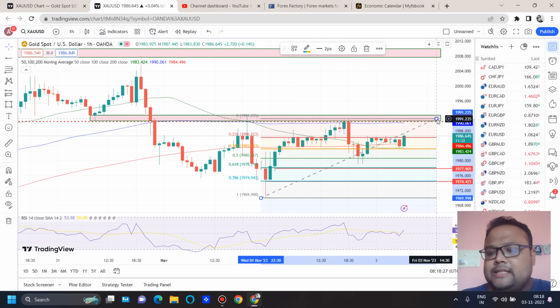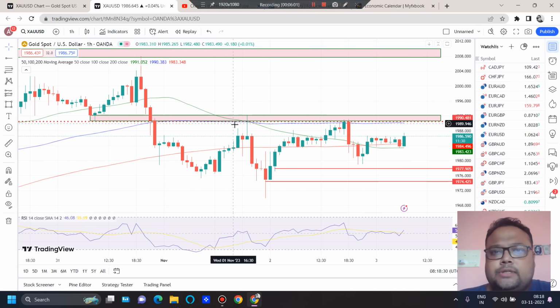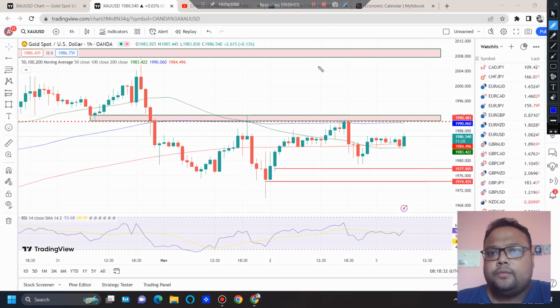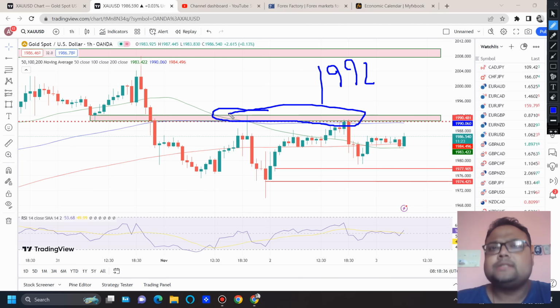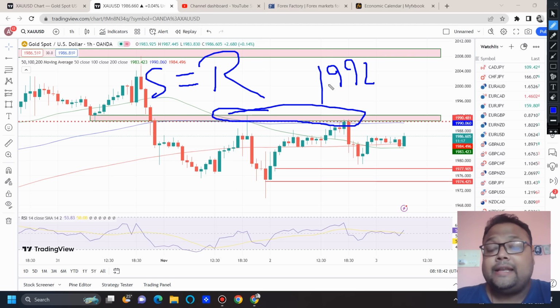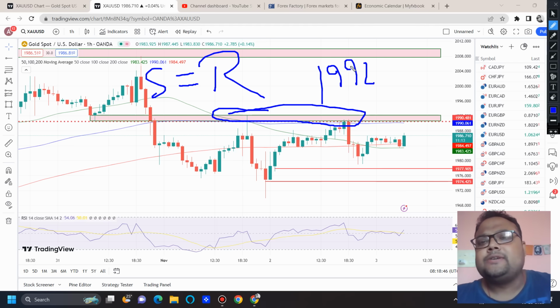And apart from these levels, we can also see 1992 acting as resistance. Remember 1992, this was the previous support. Yes, previous support is right now acting as resistance. So 1992 is also acting as resistance right now.